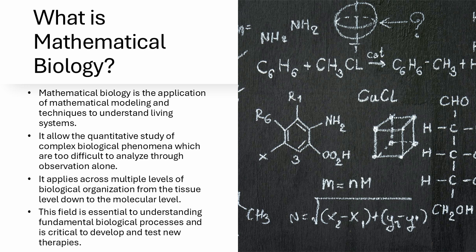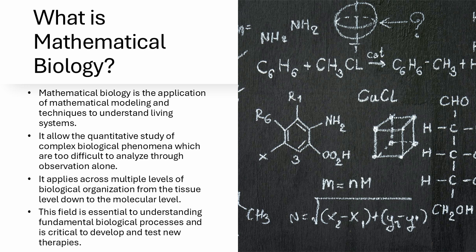And this understanding has the potential to revolutionize how we approach healthcare, drug development, and even environmental science. It's about using math to not only understand life, but also to predict how biological systems will behave. Imagine a future where treatments are tailored to an individual's unique genetic makeup and disease progression.